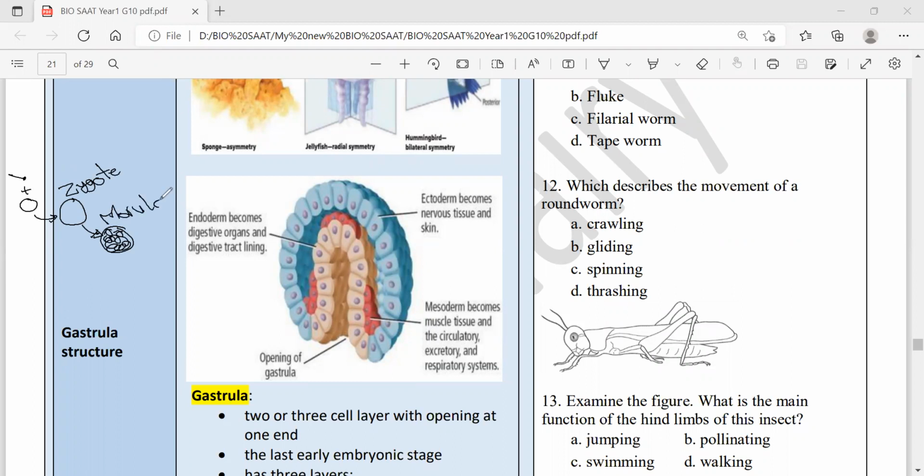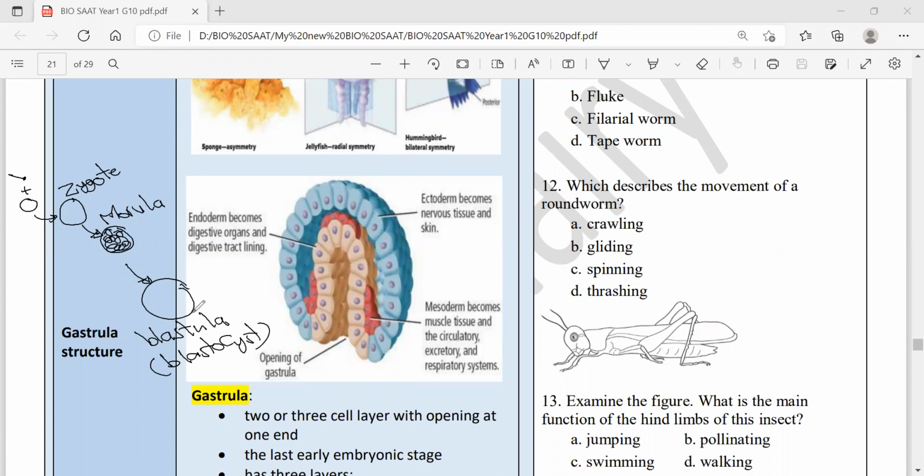And later, the morula develops into a fluid-filled ball of cells called blastula, or what's called blastocyst. It's a fluid ball of cells.